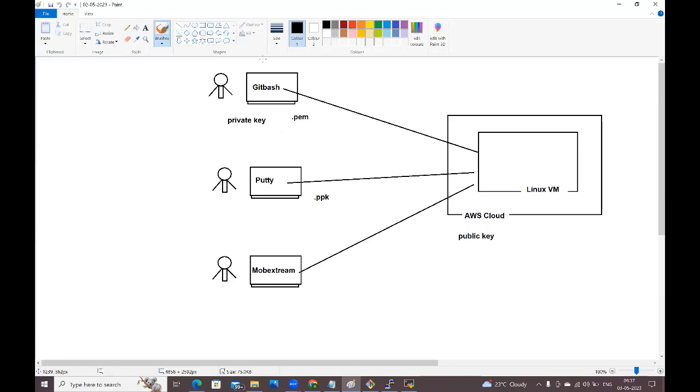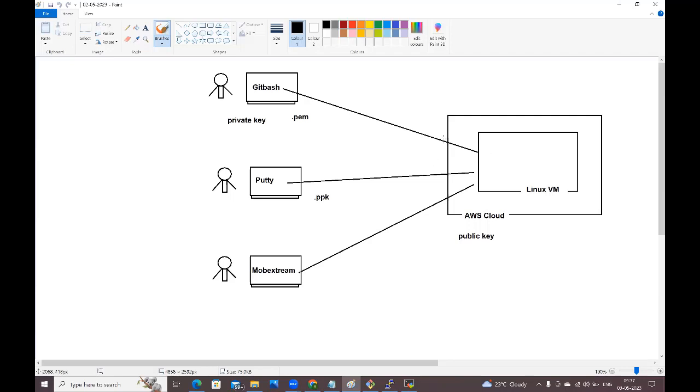For that, we need to install some client software in our machine. Git Bash, PuTTY, MobaXterm, anything you can use. You need to install client software, any one is enough, guys. You can install any one, that is enough. From there, you can connect to the Linux virtual machine.